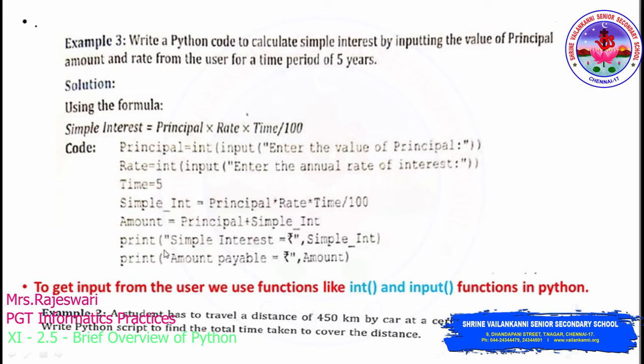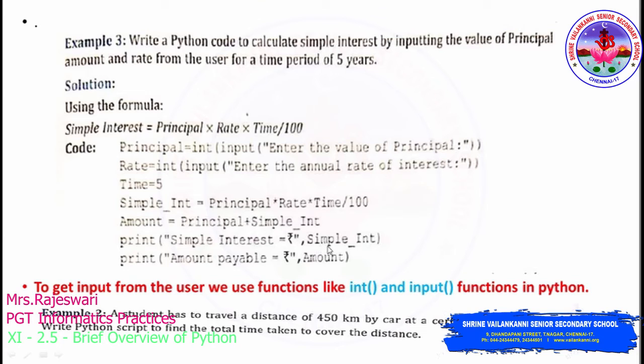So inside this print statement, see here, simple interest equal to, the rupee symbol within double quotes. So it is user defined. This one we have provided a string, so it will get displayed as such on the screen, comma. It is the syntax of the print statement. As per the syntax of the print statement, we are defining here. So simple underscore interest, this particular variable I'm accessing here.